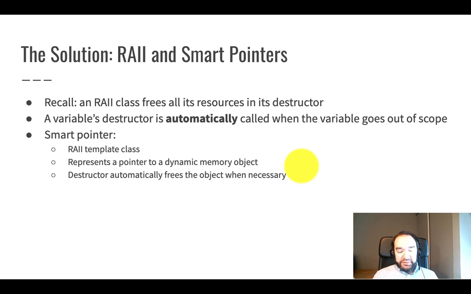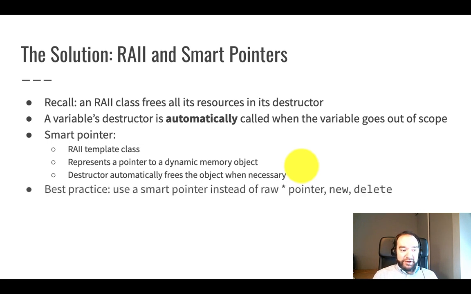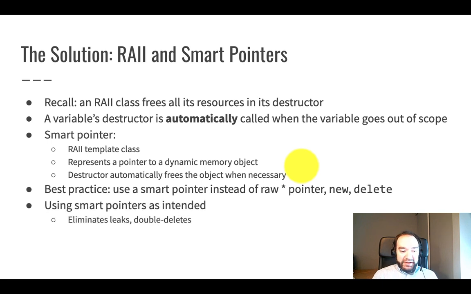And it turns out to be possible to get this right so that all of the deleting is done automatically by this smart pointer class. Programmers using the class like us don't need to think about it. So there's a best practice in C++, using version C++11 and on where smart pointers are available, which is to use a smart pointer instead of a raw star pointer and to use the smart pointer operations instead of new and delete. If you do that and use these things as they're intended, then that will eliminate memory leaks and double delete bugs. So that's a huge win.